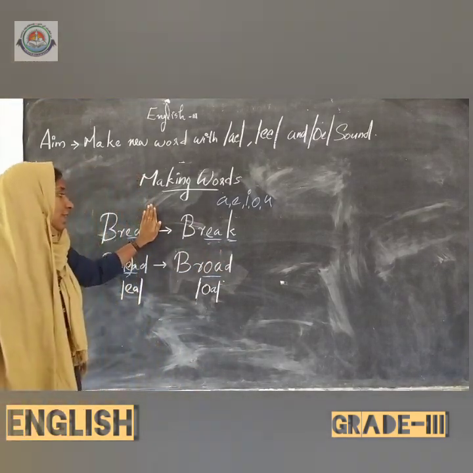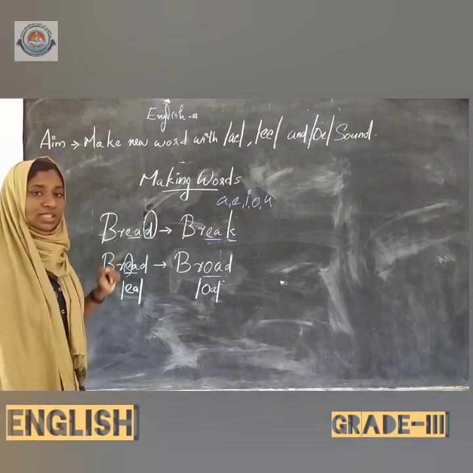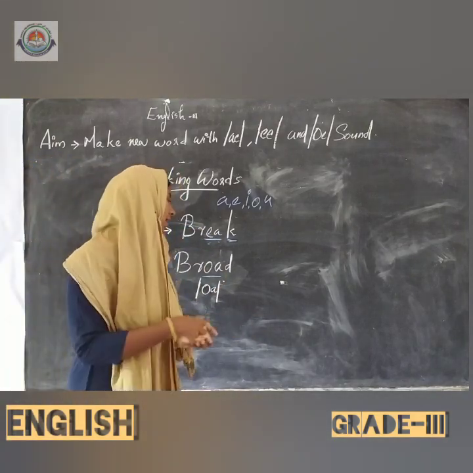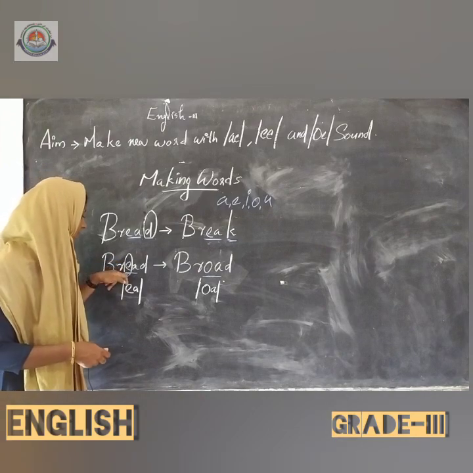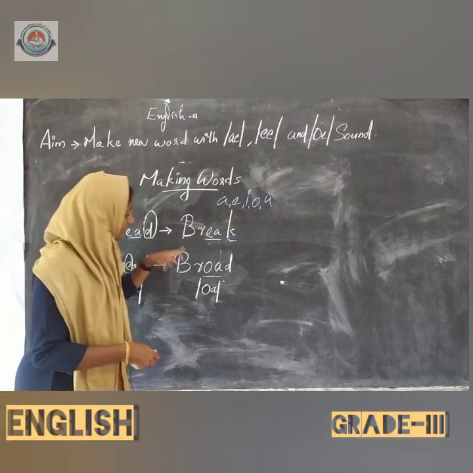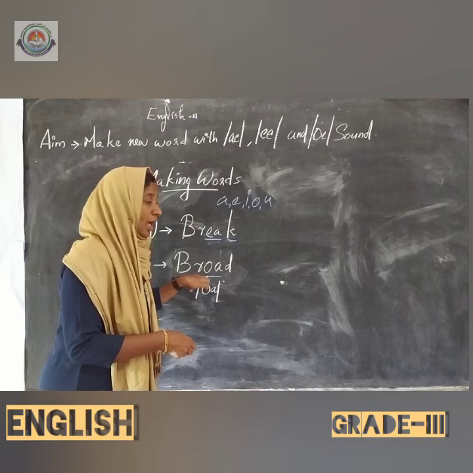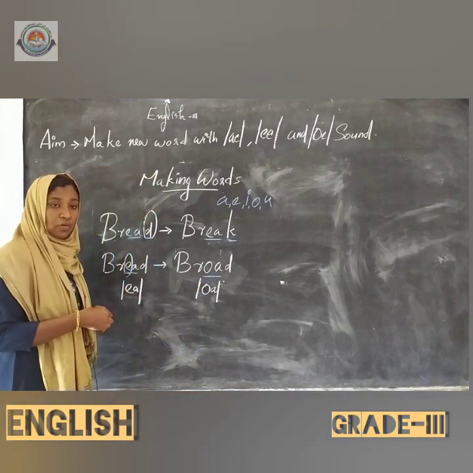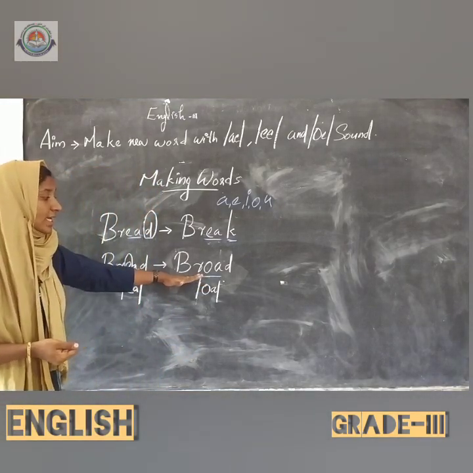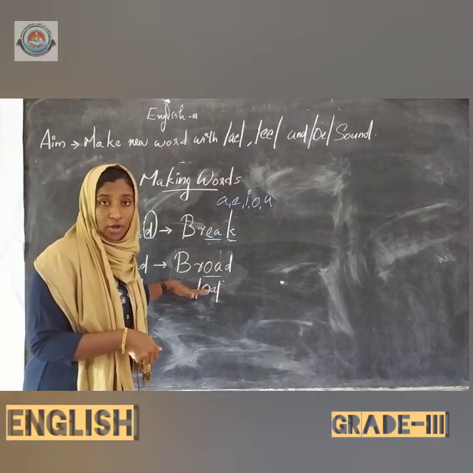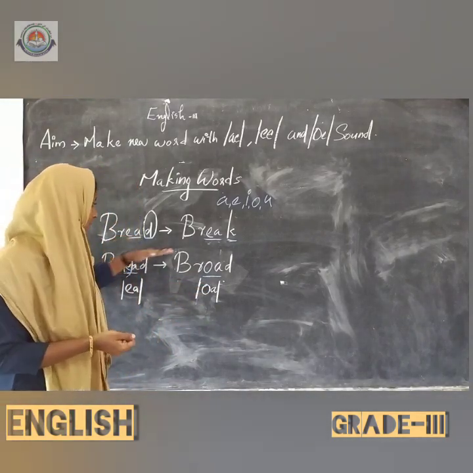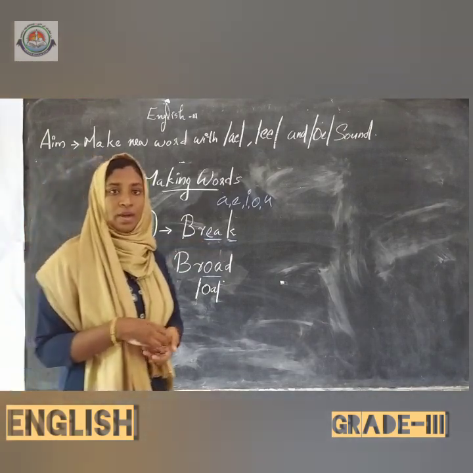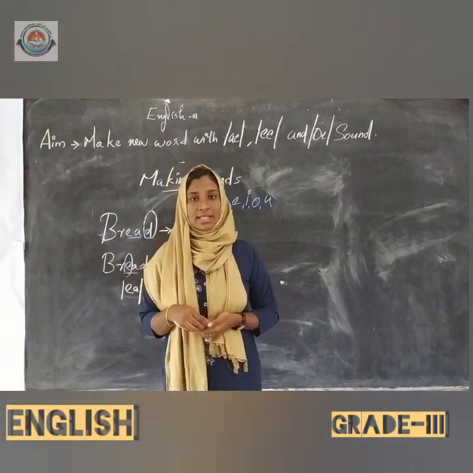Okay, so then we will get a new word here. Which is that word? Yes, it is break. And here we change the third letter E, and instead of that we add a new letter O, and we get a new word, isn't it? Which is that word? Yes, it is broad. Okay, and here two vowels came together, so it is vowel team letters.